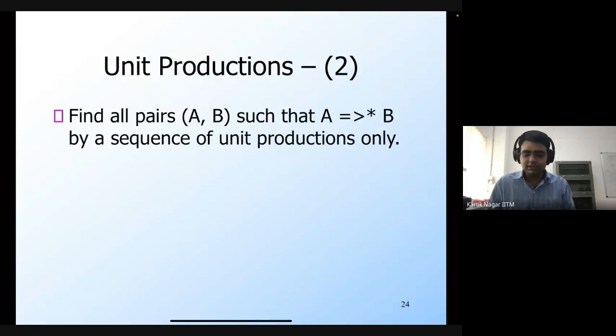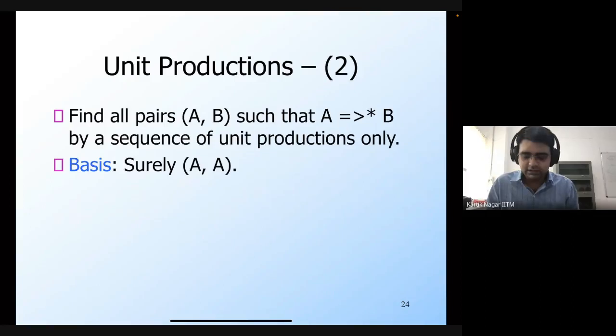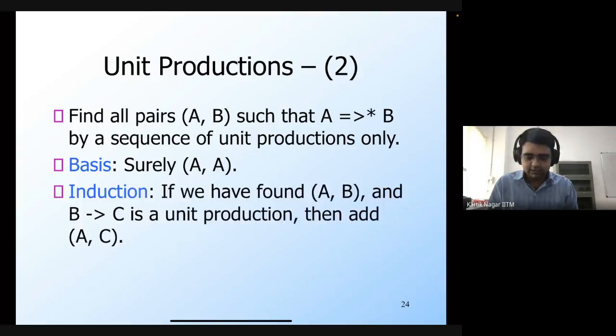So again, we can use a simple inductive strategy to do this. Surely A comma A is going to be such a pair because I can derive A from A. And then, if we have found A comma B, and if B generates C is a unit production, then we also add the pair A comma C. So if we already know that I can derive B from A using unit productions, and if I have a unit production of the form B generates C, then I can also derive C from A only using unit productions.